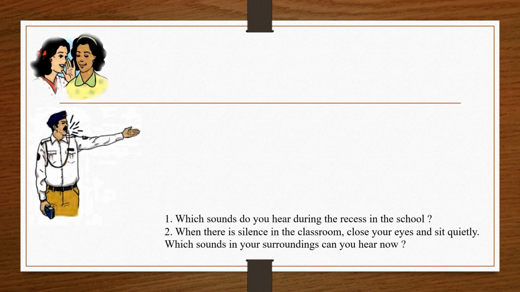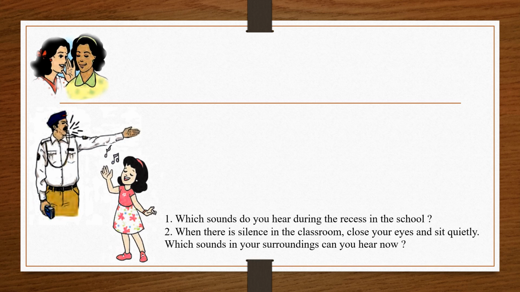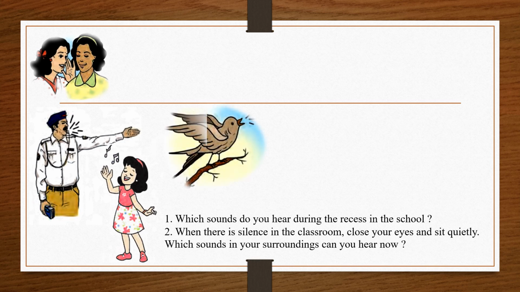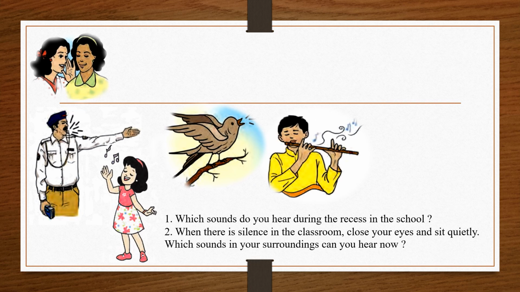So if your house is near a road or near a street, you will be able to hear the traffic police person whistling. You can hear a girl who's singing. You might hear the chirping of the birds, or a man or a boy playing a flute or any musical instrument, or firecrackers if there's a festival around us.